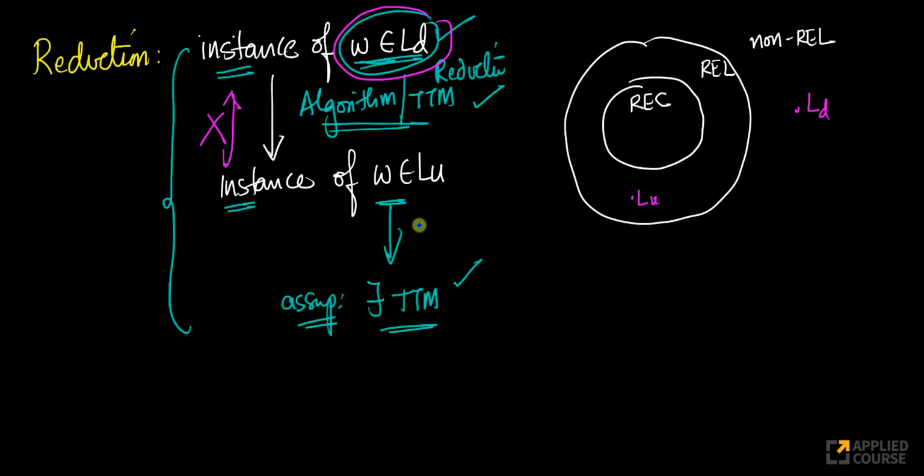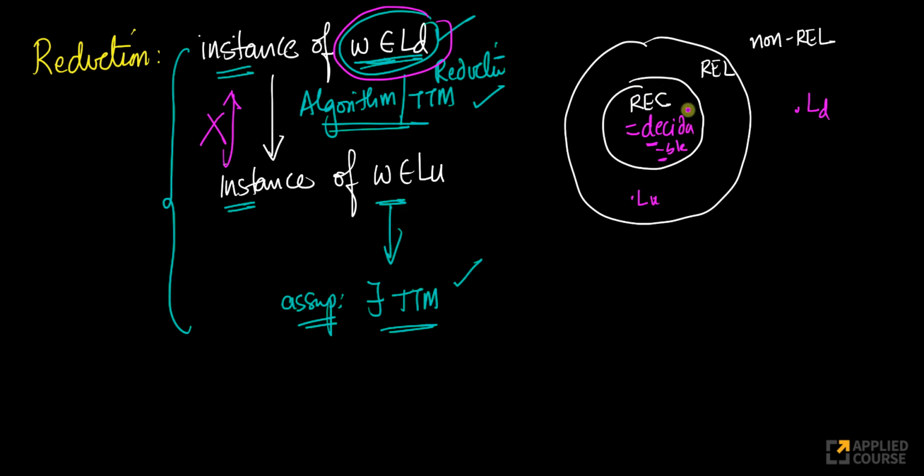Now one more interesting aspect here. Look at this diagram. These are my recursive languages, and recursive basically means decidable, because for every recursive language there is a Turing machine that always halts. If a Turing machine always halts, I can decide whether a word belongs to the language or not.